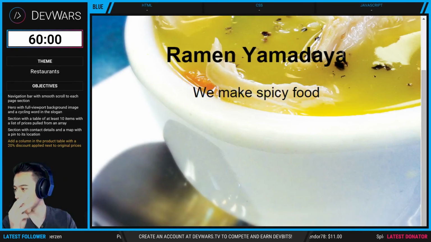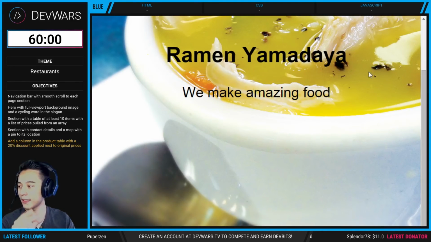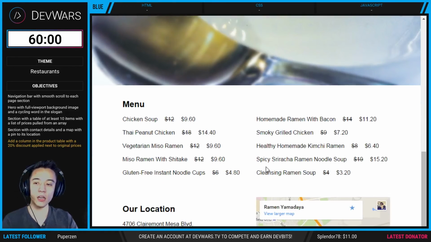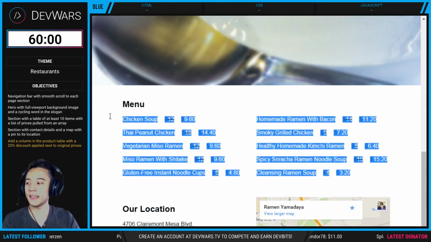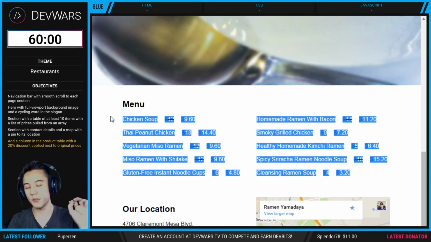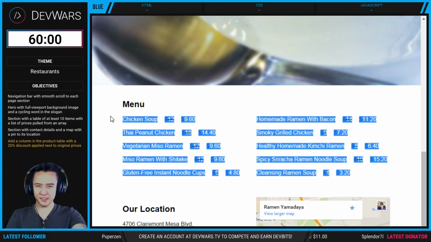Okay, objective number 3, they need to create a section with a table of at least 10 items with a list of prices pulled from an array. So we did see earlier in the code that all this information was indeed being pulled from an array in JavaScript. So this information is not static in the sense that it's typed into HTML. It's still static technically, but they did complete that objective, so they do get another point there.